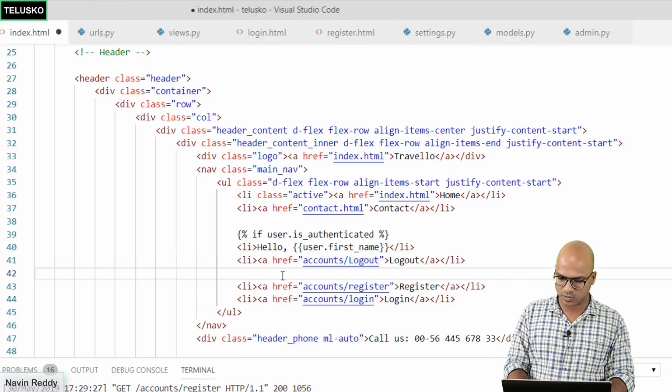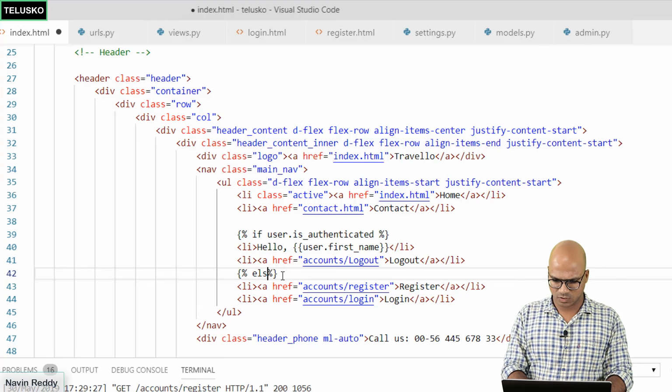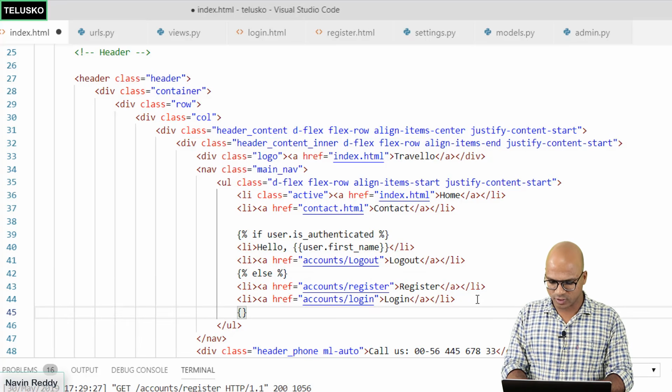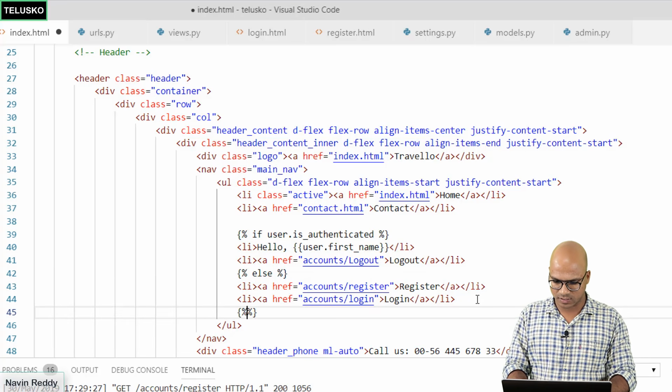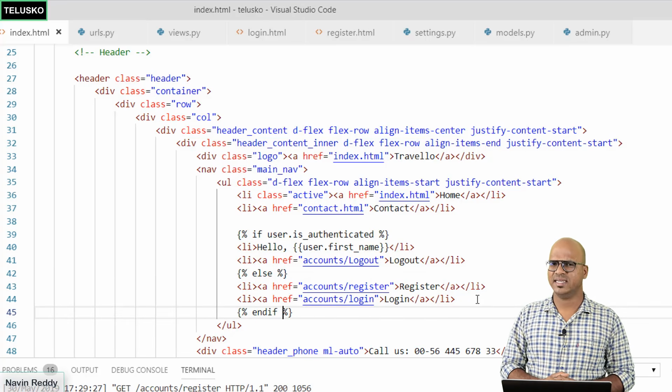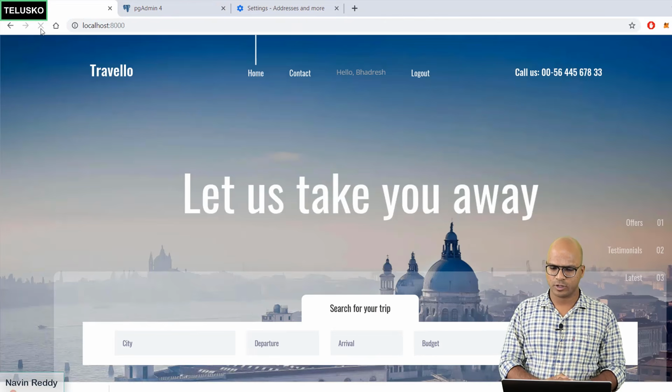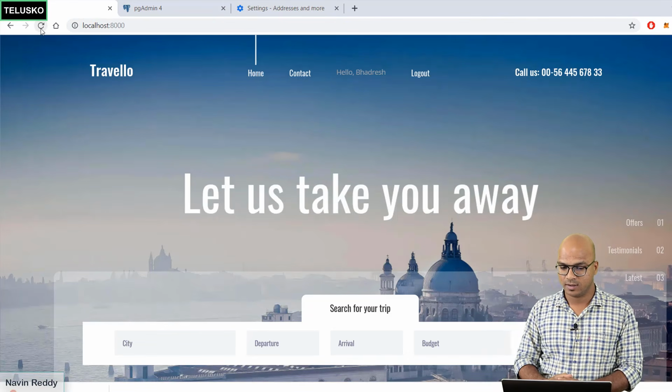So in this case, you will use the else part here. So we'll say else. Else will execute this part. And then we also have to end that if condition. So we'll say end if. That's it, I guess. Let's verify. Let's refresh. And you can see I'm already logged in, and that's why it shows the name.